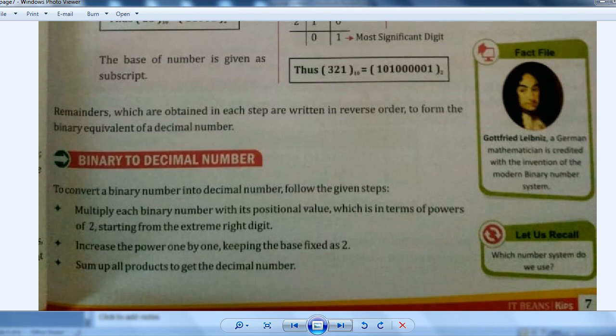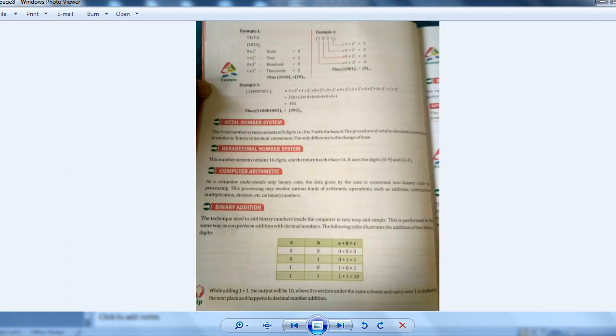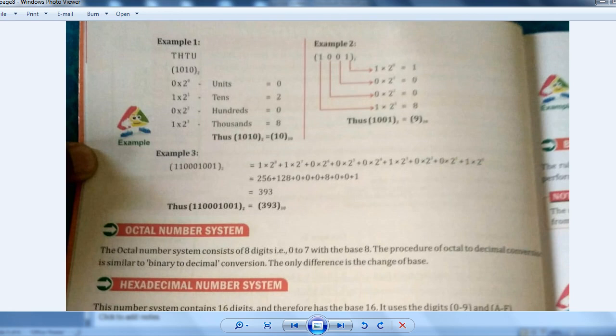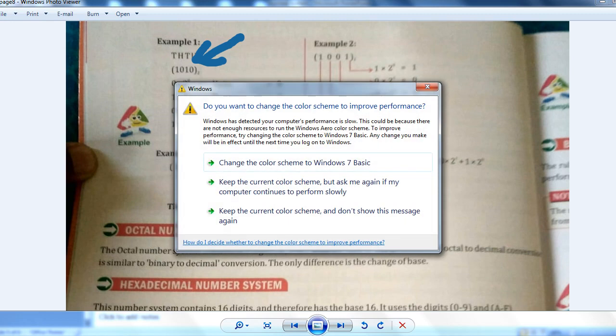Now binary to decimal number. Now I will teach you how to convert binary to decimal number, right? What happens if any binary number is there? See, it is very easy. You can easily see here 1010 base 2. If any binary number is there and you want to change it to a decimal number, right?